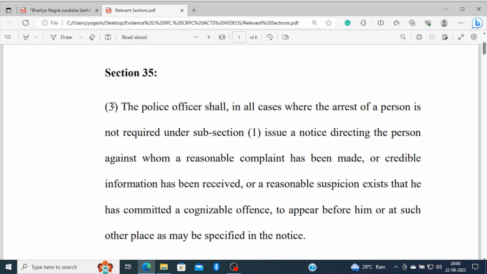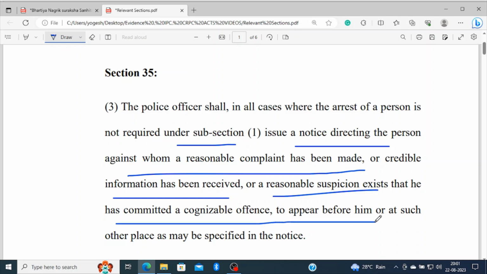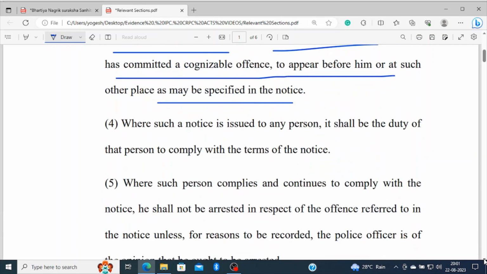The ingredients are the same. The police officer shall, in all cases where the arrest of the person is not required under subsection 1, issue a notice directing the person against whom a reasonable complaint has been made, or credible information has been received, or reasonable suspicion exists that he has committed a cognizable offence, to appear before him or at such other place as may be specified in the notice. When notice is issued to any person, it shall be the duty of the person to comply with the terms of the notice.